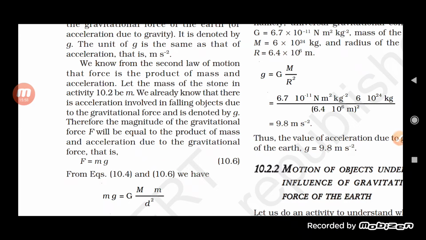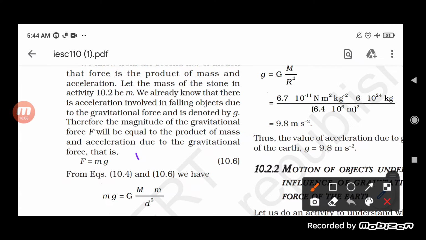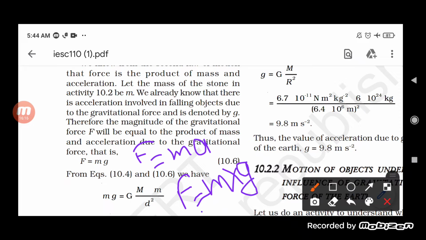So here we can represent the force as mass into acceleration, and the acceleration is the acceleration due to gravity. So instead of writing F is equal to ma, we can also write F is equal to m into g, mass into acceleration due to gravity.